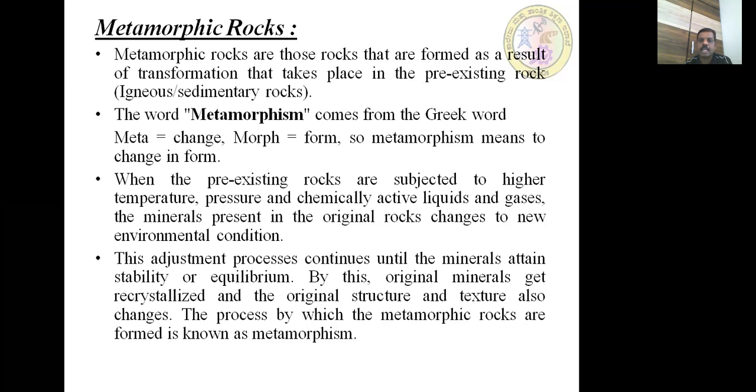When the pre-existing rocks are subjected to higher temperature, pressure, and chemically active fluids, the minerals present in the original rocks change to suit the new environmental condition. This adjustment process continues until the minerals attain stability or equilibrium. By this, original minerals get recrystallized and the original structure and texture also change. This process by which the metamorphic rocks are formed is known as metamorphism.